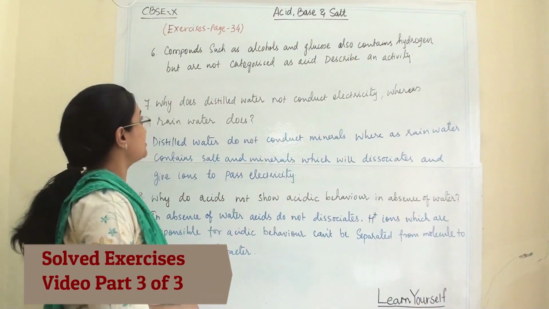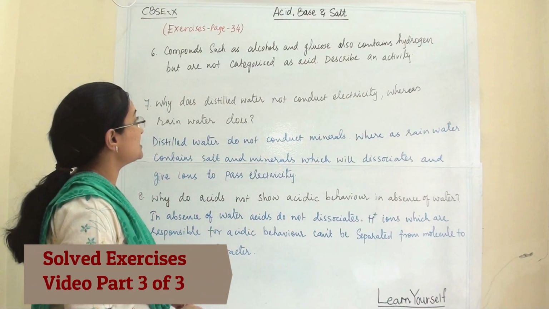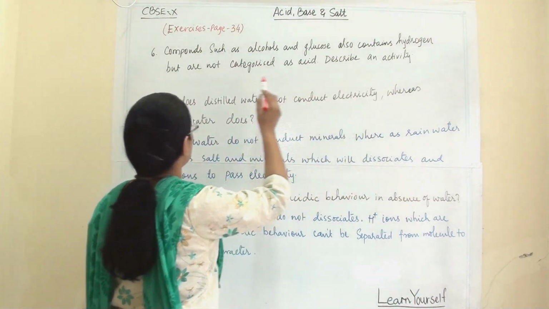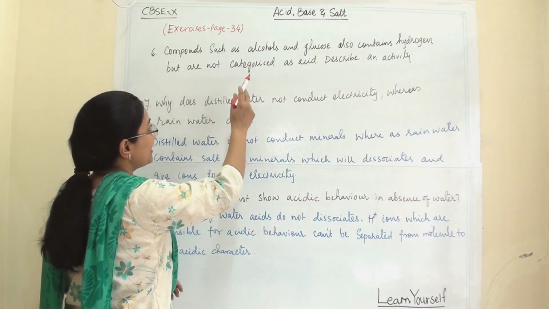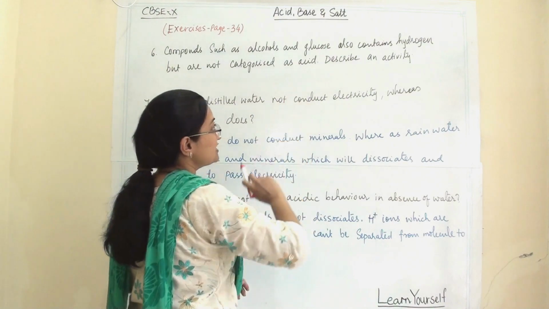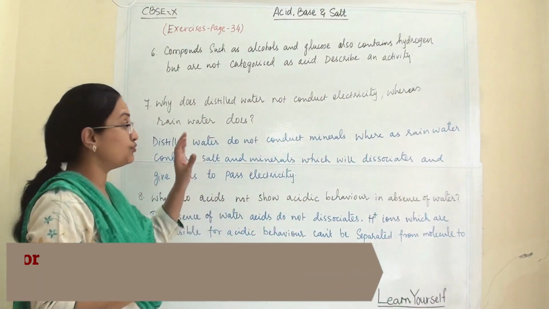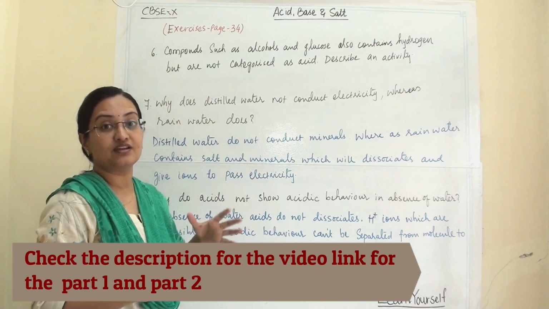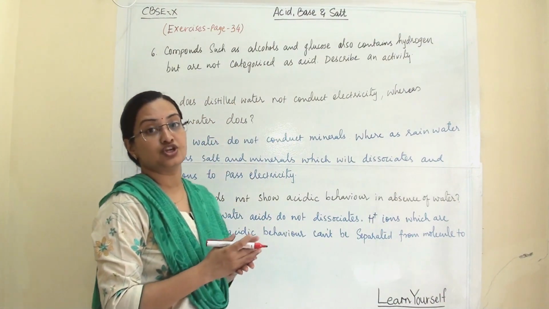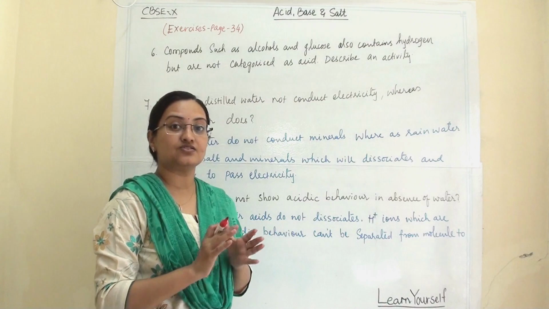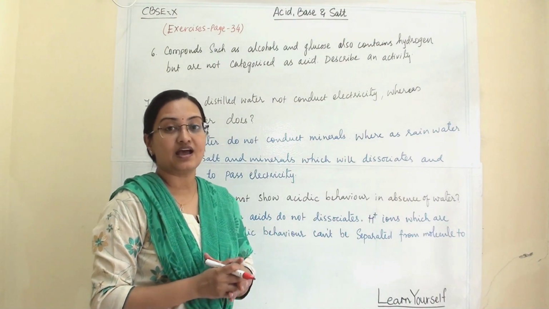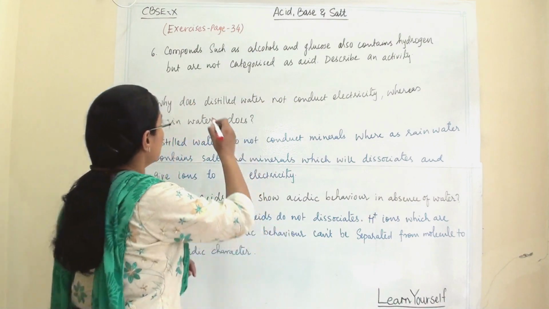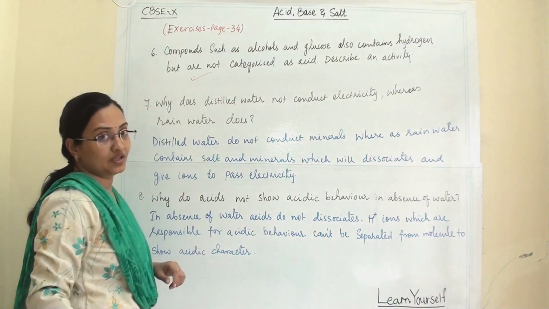So our sixth question is, compounds such as alcohol and glucose also contain hydrogen but are not categorized as acid. Describe an activity to prove that. So this whole topic we have discussed when we have learned the dissociation of acid and base and strength of acid and base. I have given the link of that video in the description. You can check this answer from there.